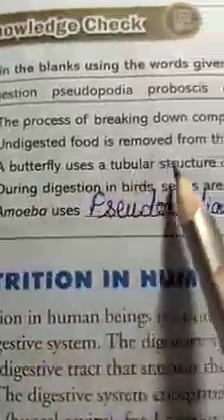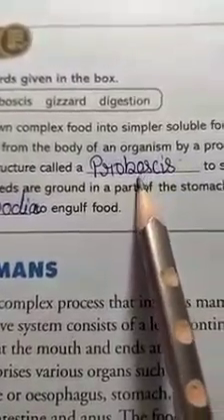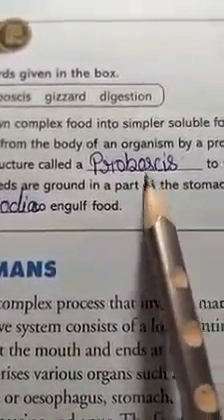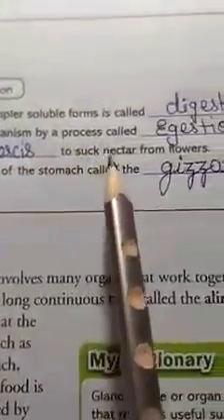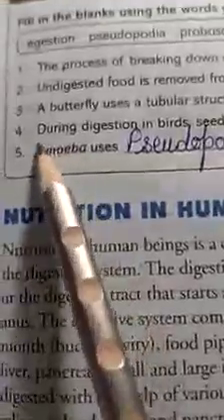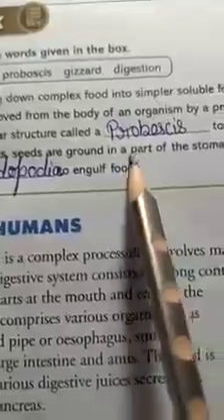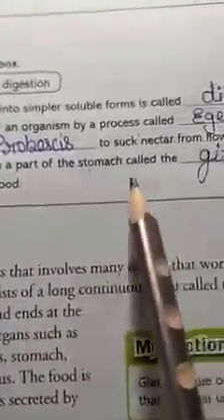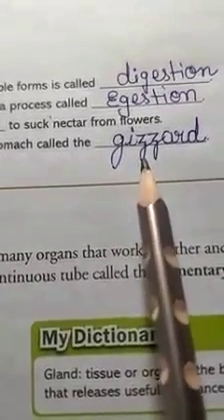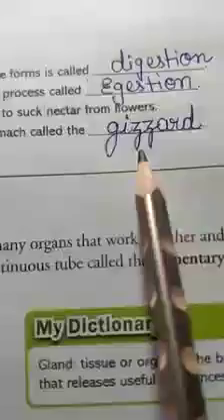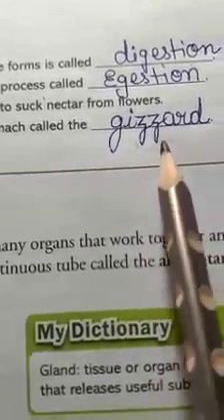Now come to the third. A butterfly uses a tubular structure called what? Proboscis. Dear students, a butterfly uses a long tubular mouth part called proboscis to suck nectar from flowers. Now come to the fourth. During digestion in birds, seeds are ground in the part of the stomach called gizzard. Many birds have a special structure as a part of the stomach called gizzard, which helps to grind seeds and other food during digestion.